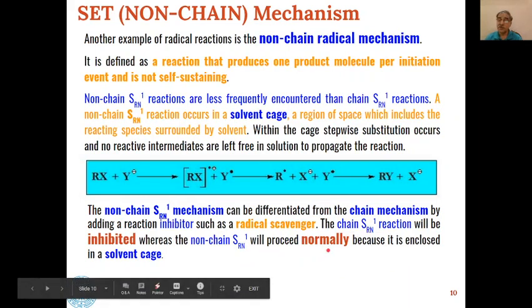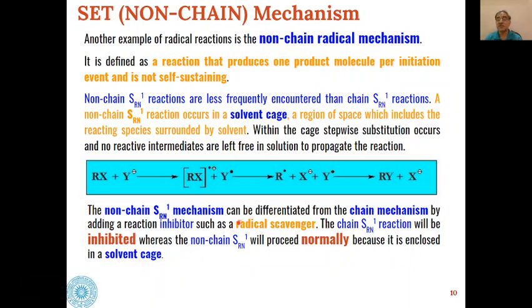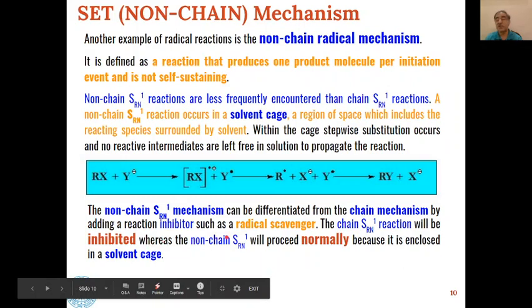So because in case of non-chain, the reactions are taking place within a solvent cage, they are not affected by the radical scavenger. Whereas in chain reaction, the radicals are affected by the chain radical scavenger, and rate of reaction decreases in case of chain reaction, whereas it is not affected in the non-chain reactions.